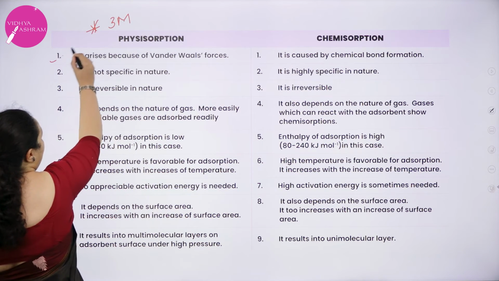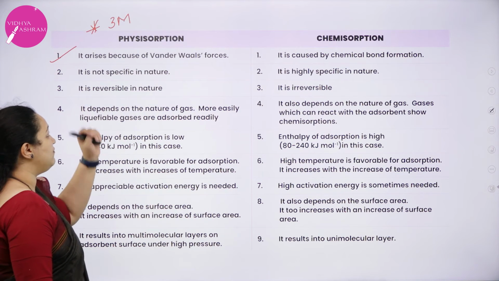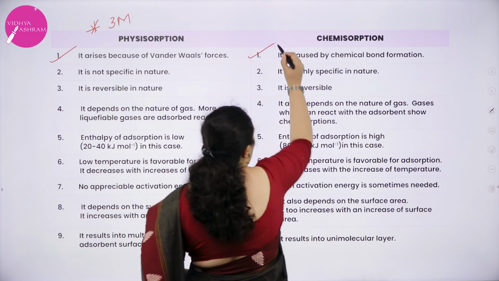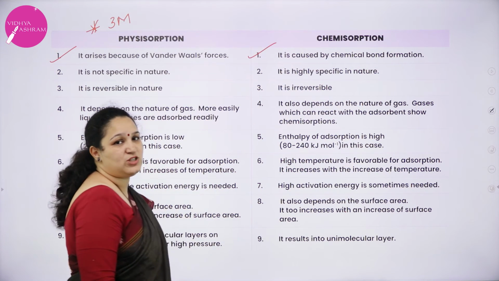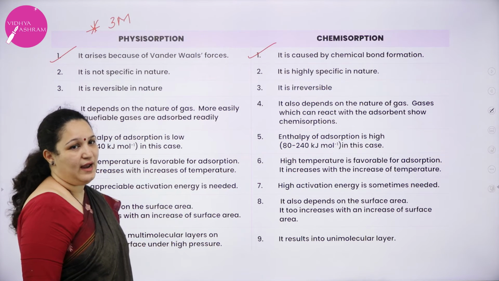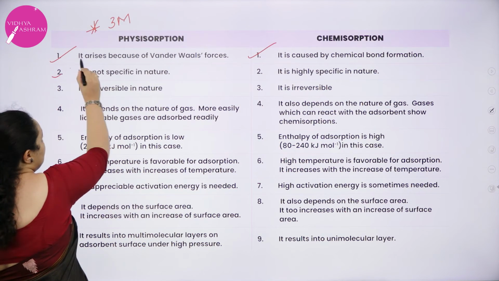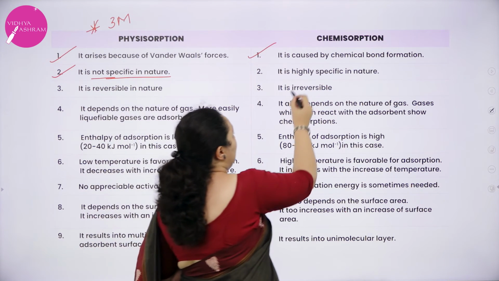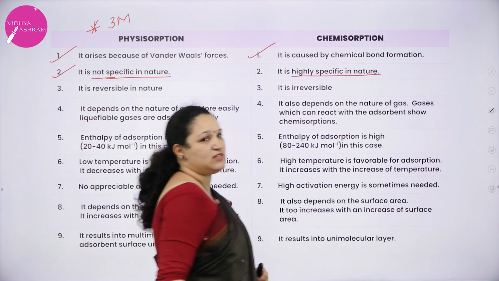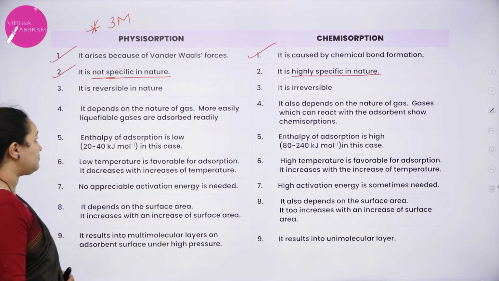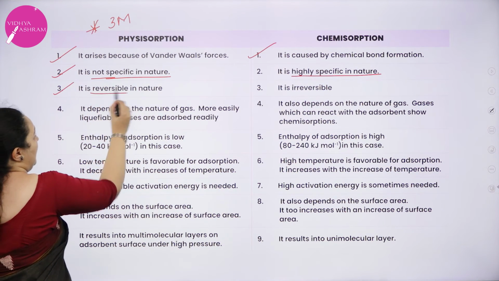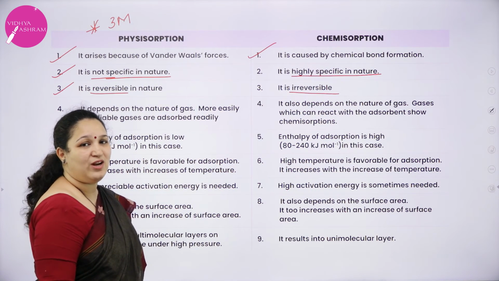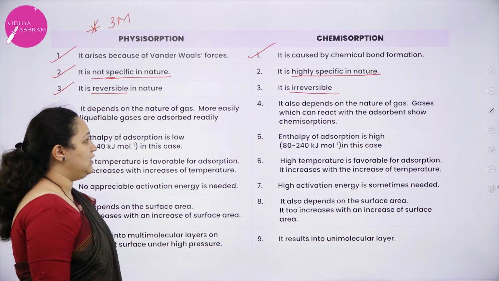Physical adsorption I explained. What is the cause of physical adsorption? It is van der Waals forces, whereas in chemical adsorption chemical bond formation happens between the adsorbate and the adsorbent. Here, physical adsorption is not specific in nature, whereas chemical adsorption is highly specific in nature. Physical adsorption is reversible, chemisorption is irreversible. You cannot reverse once the bonds are formed.